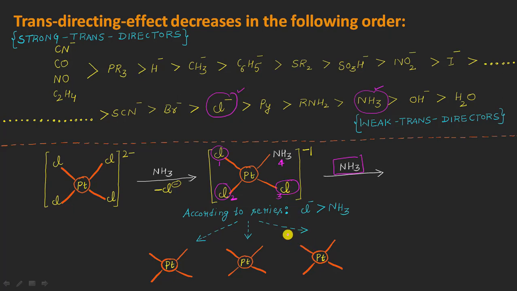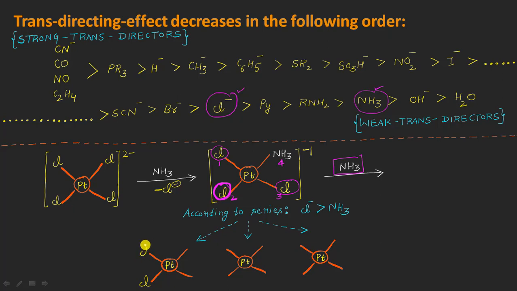And now let us start from this one here. Let us say the reaction is taking place with respect to this chloride ion, in which the incoming nucleophile is achieving a position trans to this chlorine here, right? So I will be writing the chlorine as it is at this point, right?